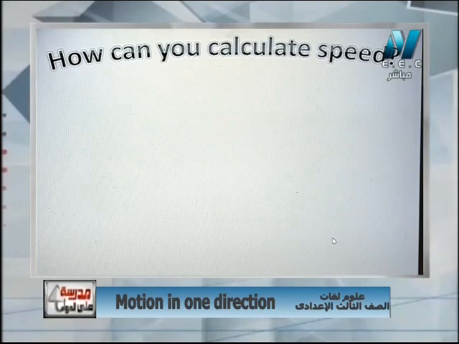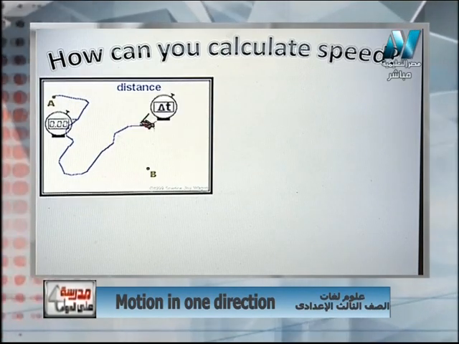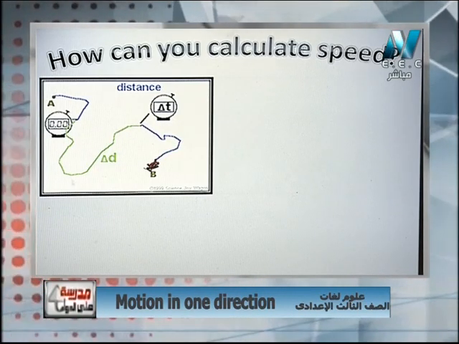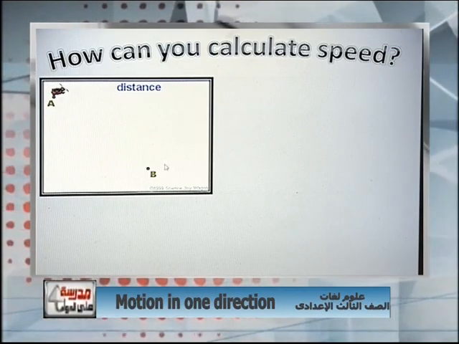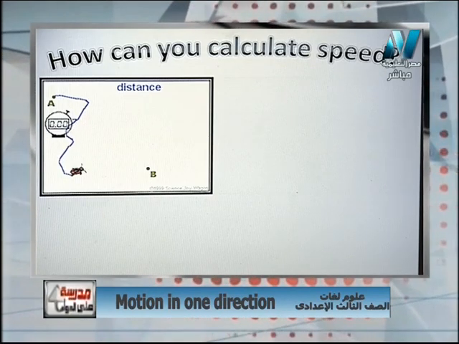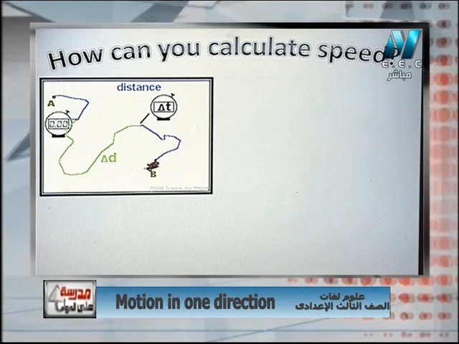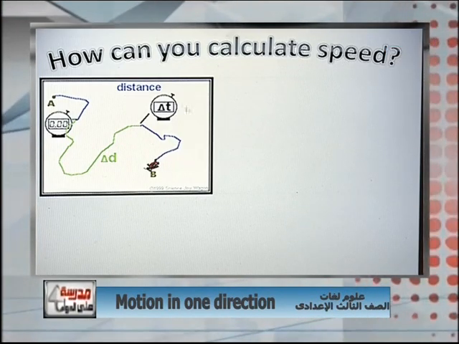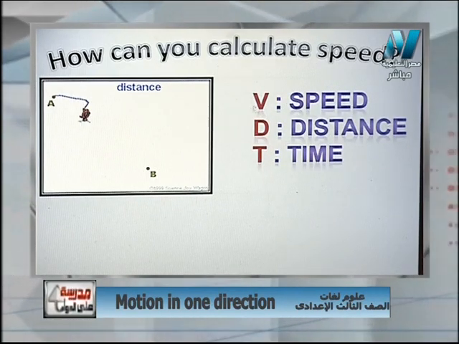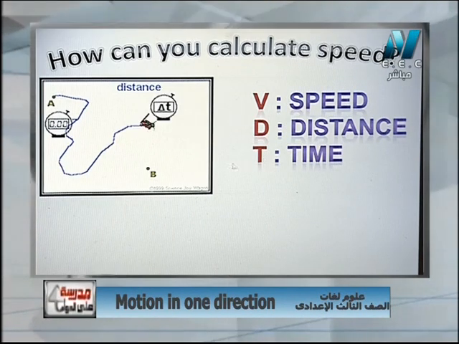Now how can we calculate the speed? As we see from the figure, this is point A and this is point B. We are moving a distance, we call it D. This is the distance, okay? And what changes with the distance? As we said, the time changes with the distance. In order to calculate the speed, I must determine the distance and the time, okay? The abbreviation: speed takes the letter V, distance D, and the time takes the letter T.